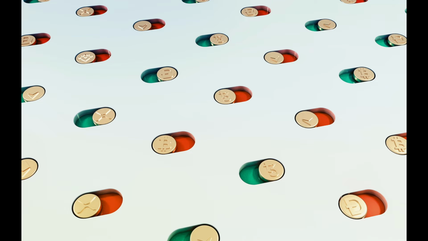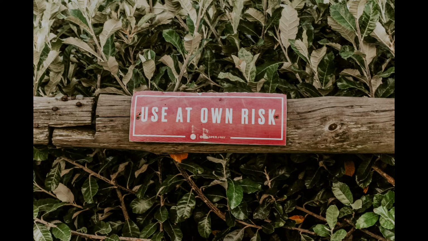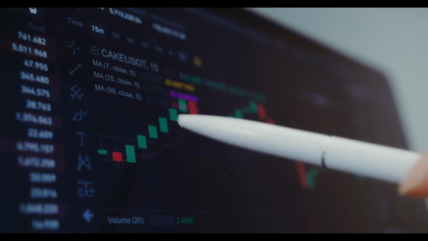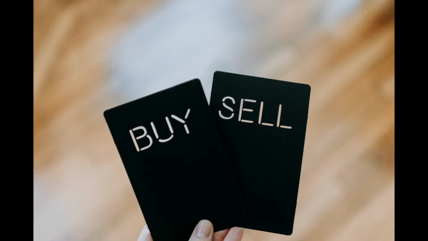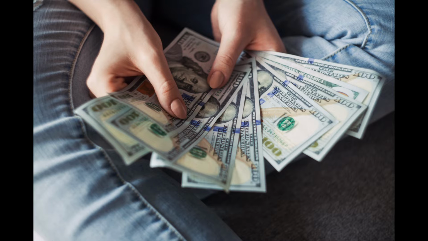However, it's important to note that crypto arbitrage trading is not without its risks. One risk is the possibility of price changes before the trader is able to complete the buy and sell transaction. Another risk is the potential for trading fees on each exchange, which can eat into profits.